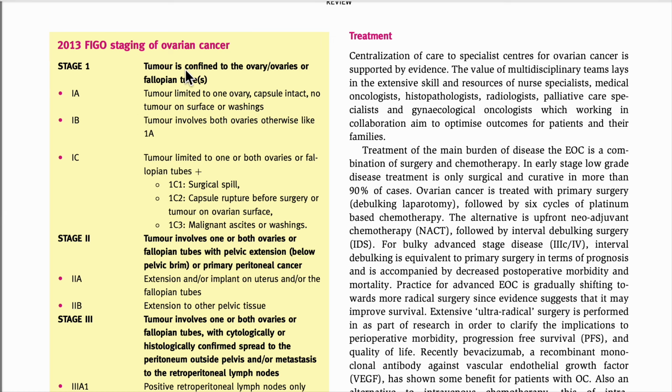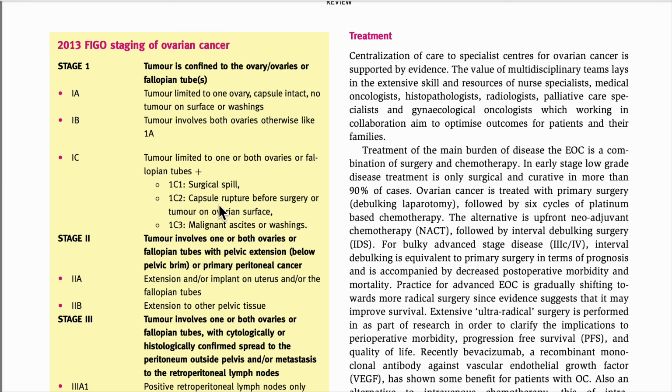How will we remember the tumor? Stage 1, the tumor is confined to the ovaries and the fallopian tube. It is not going away from the ovaries. A means one ovary is involved. B means both ovaries are involved. And C is divided into three. C1 means surgical spill, during the surgery the capsule is ruptured. C2 means the capsule is ruptured, and C3 means there is malignant ascites or malignant cells in the peritoneal washing.